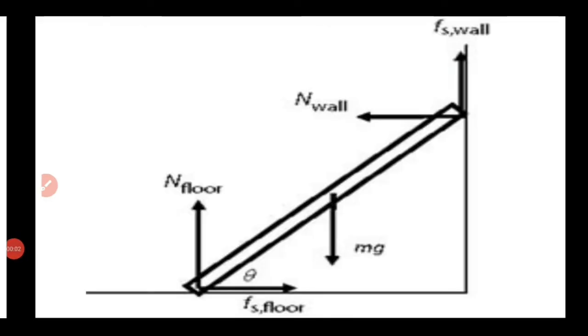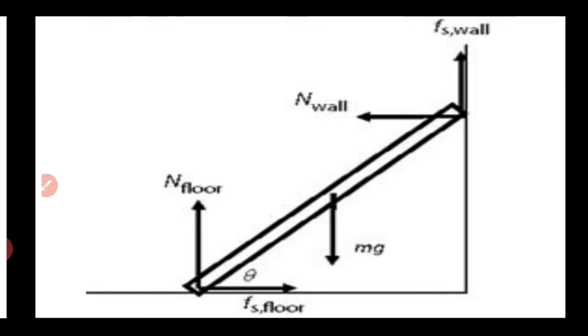Analyzing the question given, we know that the ladder has a length of 3 meter and it also has a mass. So its weight will be acting through its center of gravity, which is the same as center of mass, and it will be at the geometrical center of the ladder. So through the center of the ladder, the weight mg is acting downwards.